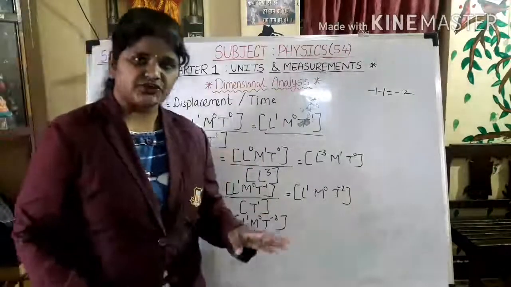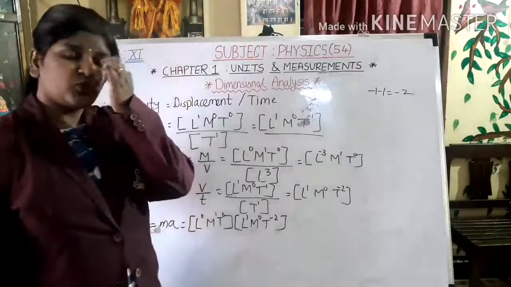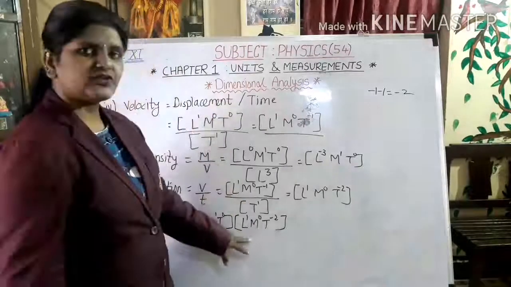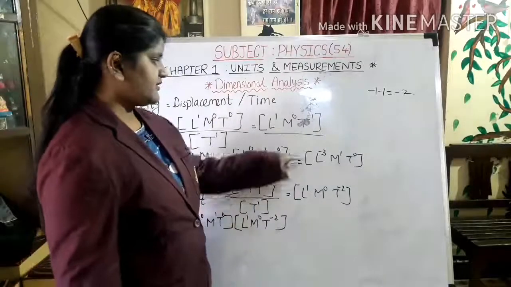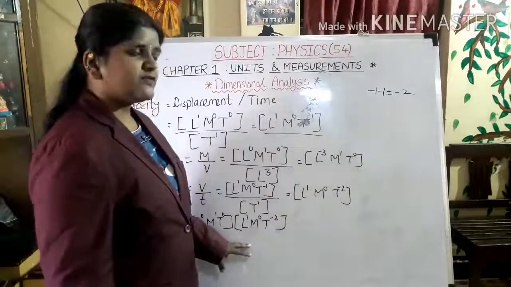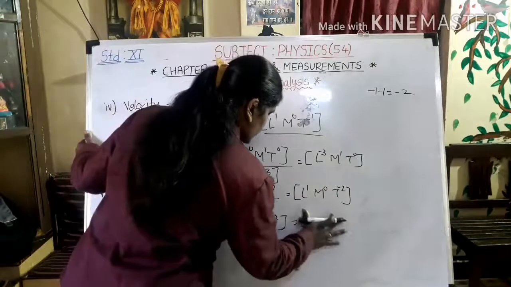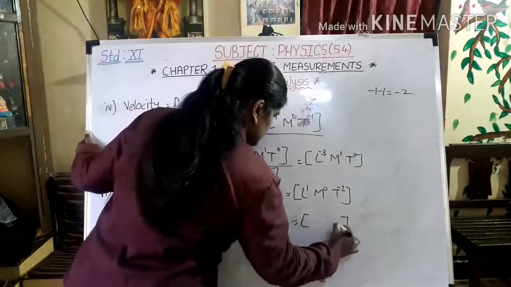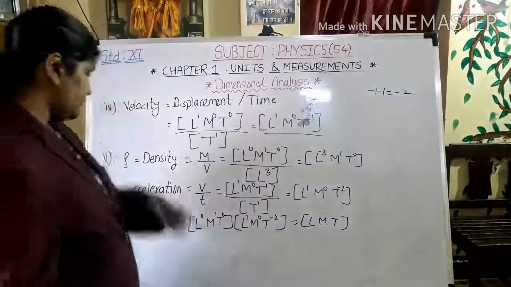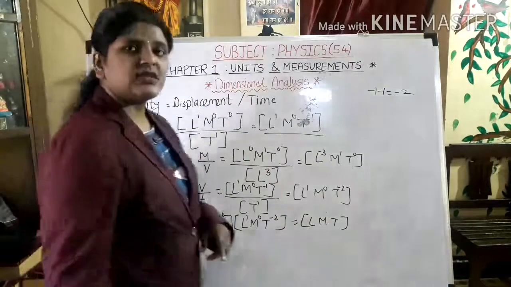As there is a multiplication and bases are same, what happens to the index? Index will get added because there is a multiplication. As you can see over here, we have done the same, but there was the division. Now we are having the multiplication. So I will just write the general formula, which is this L M and T. Now what I can do? L0 and L1. So 0 plus 1 is nothing but 1.